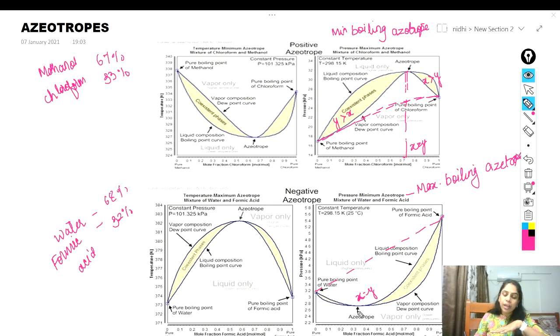Because the vapor pressure is very low and no vapor formation takes place, the temperature automatically rises, and when the temperature increases, you will get the maxima on the TXY diagram and minima on the PXY diagram. This is for those that show the negative deviation from Raoult's law. And the mixtures that show the positive deviation from Raoult's law form the minimum boiling azeotropes, and the others form the maximum boiling azeotropes. Hope you will be able to understand this concept. Thank you.